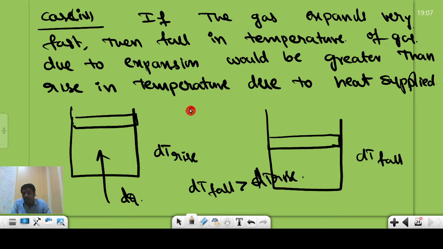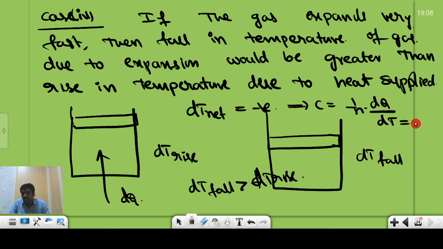Then the net temperature difference of the gas due to these two processes is always negative. Then the specific heat capacity C = 1/n × dQ/dT. Here the dT value is not a constant and it is a negative value, and the dQ value is not equal to 0, it is a positive value. Then C will be a negative value.